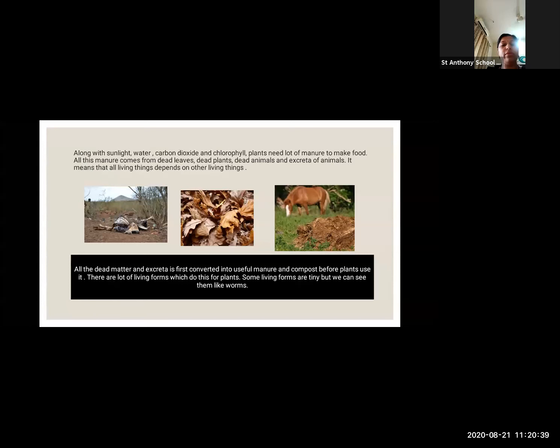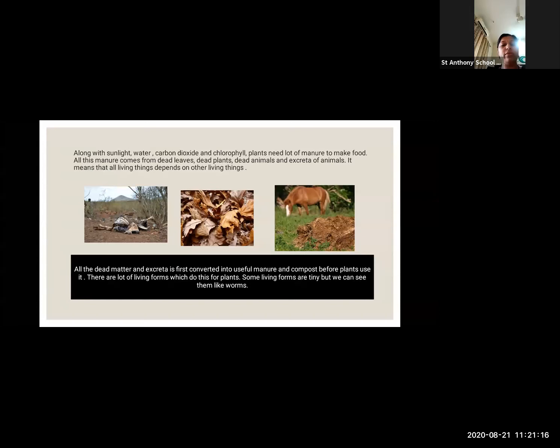Manure to make food: all this manure comes from dead leaves, dead plants, dead animals, and excreta of animals. Excreta means the waste of animals. It means that all living things depend on other living things. Even the plants depend upon other things. I told you, each and every living thing depends upon other living things. This is called the environmental balance.